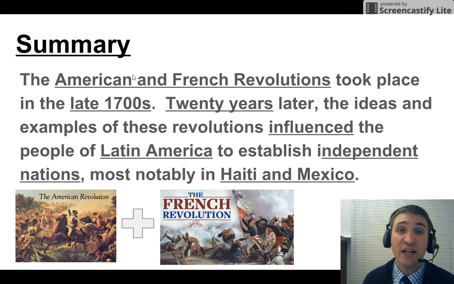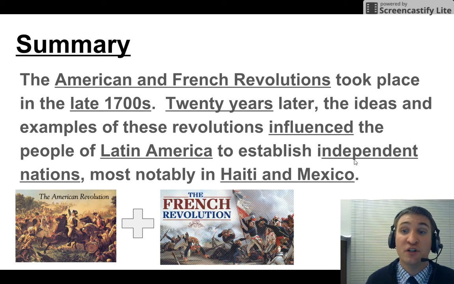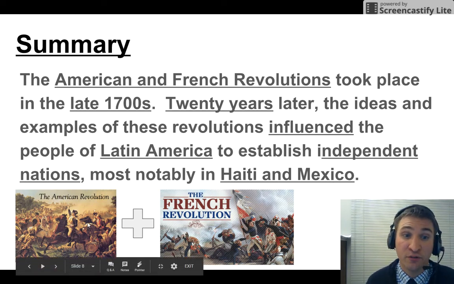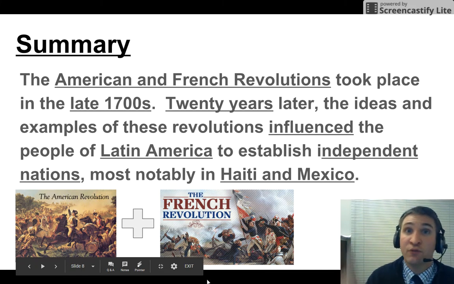Summary: the American and French revolutions took place in the late 1700s. 20 years later, the ideas and examples of these revolutions influenced the people of Latin America to establish independent nations, most notably in Haiti and Mexico. So check it out. Here's the equation. The American Revolution plus the French Revolution equals the Latin American Revolution.